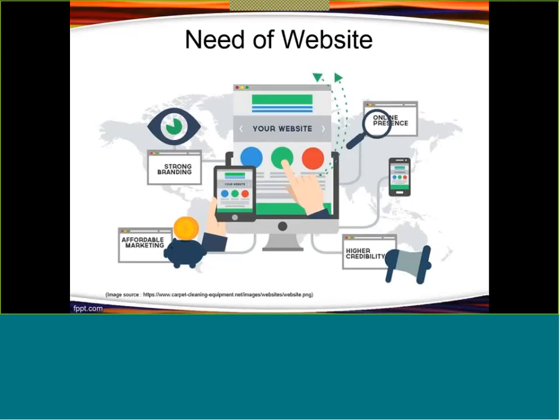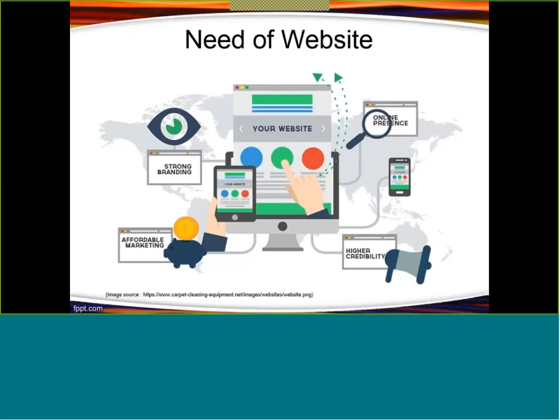So firstly, if we analyze what is the need of a website, then we can say that with the growing dependency on technology, accessibility to any company or any business or any organization is going to be totally dependent on their digital presence. And to make their digital presence over the World Wide Web, the website is the only medium which can help us.